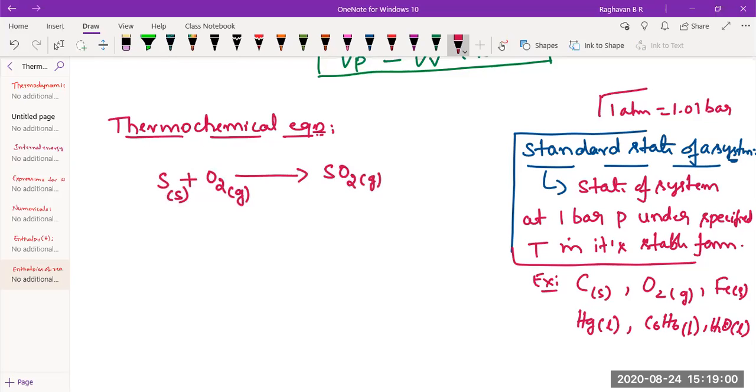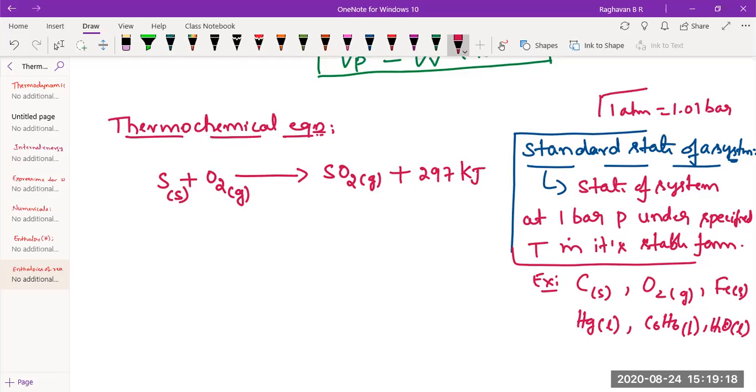Now, during this process, heat is liberated here. So how do you write heat liberated? Plus. So along with the product, heat is liberated. Around 297 kilojoules of heat is liberated. Now, what is the meaning of this thermochemical equation?